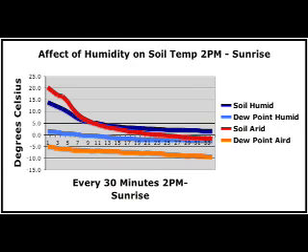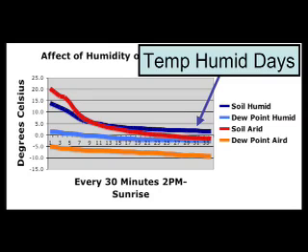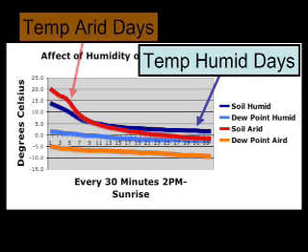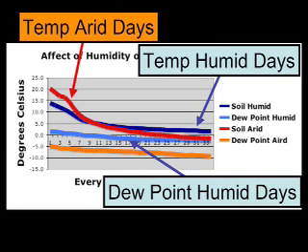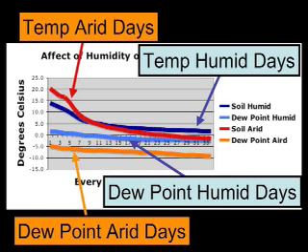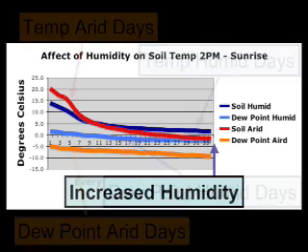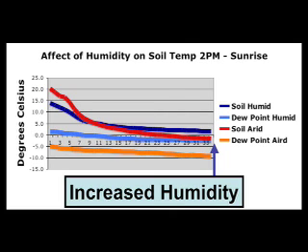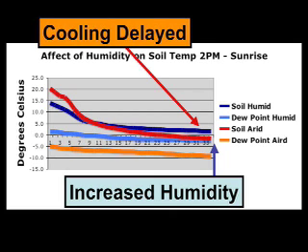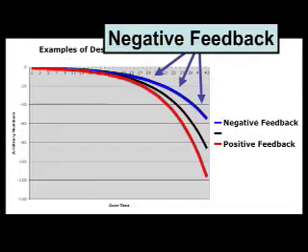To complete our analysis of the effect of humidity on the daily temperature curve, let's look at the rest of the day, from about 2 p.m. until sunrise the next morning. The blue line again is the soil temperature on the humid days, and the red line is the soil temperature on the arid days. The light blue line is the dew point on the humid days, and the orange line is the dew point on the arid days. As you can see, an increase in the absolute humidity is accompanied by a delay in nighttime cooling. This again is a negative feedback, as it counteracts the more rapid cooling trend seen on arid days.